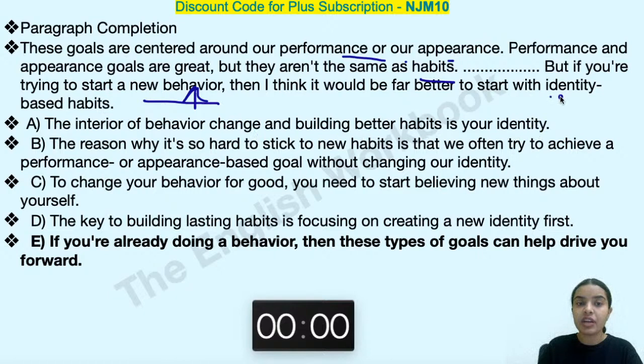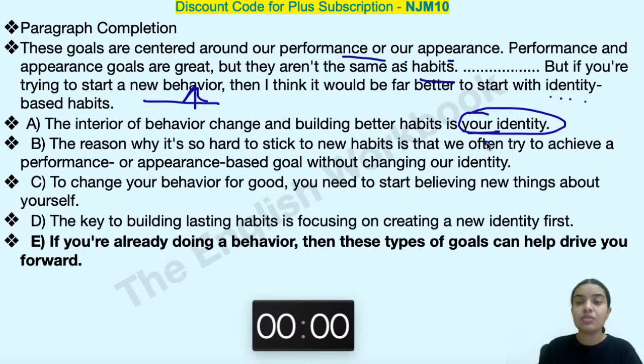I am already talking about identity-based habits over here, so I won't say this thing at this point. Also, the use of "your": am I talking to a second person over here? I am writing the whole thing as a third person would read, using they, I, first person and third person.